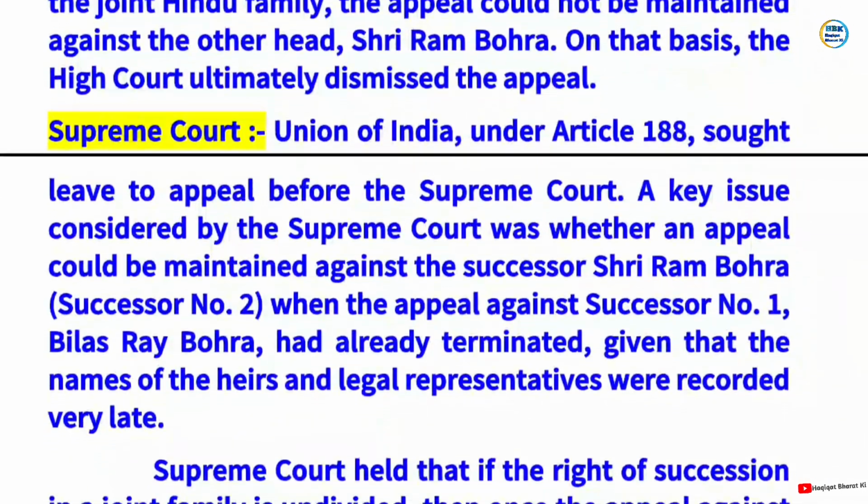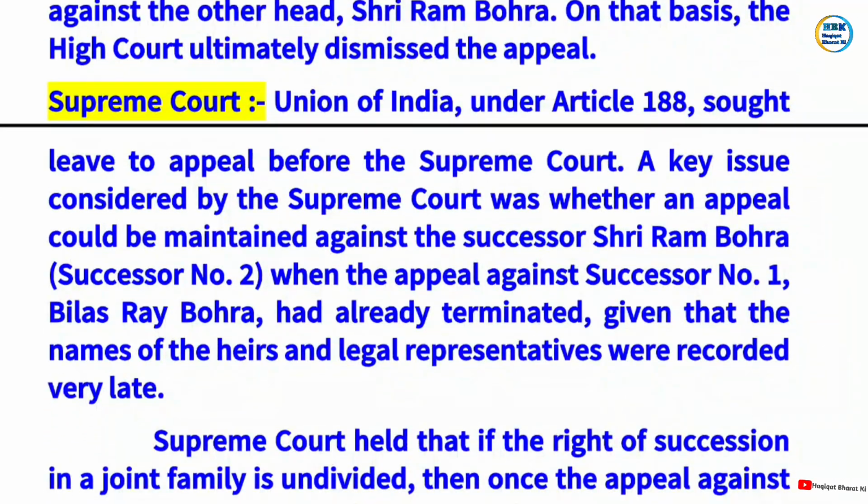Supreme Court. Union of India under Article 136 sought leave to appeal before the Supreme Court. A key issue considered by the Supreme Court was whether an appeal could be maintained against the successor Shri Ram Bohra, successor number 2, when the appeal against successor number 1, Vilas Ram Bohra, had already terminated, given that the names of the heirs and legal representatives were recorded very late.